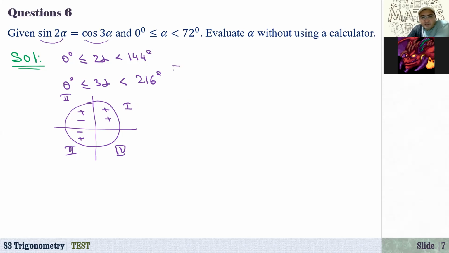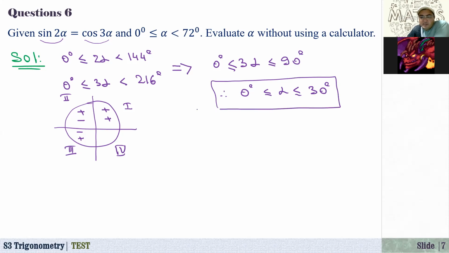So for this thing to be positive, this 3 alpha must be between 0 inclusive and less than or equal to 90 degrees. Which means we have to consider this question over the interval from 0 to alpha less than or equal to 30 degrees. Okay, actually not 72. This alpha must be between 0 and 30 degrees.